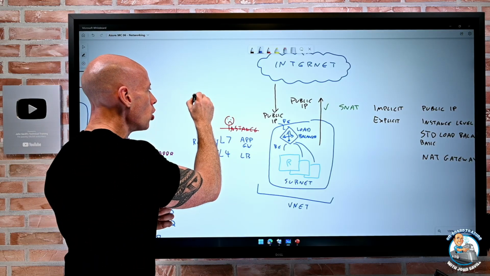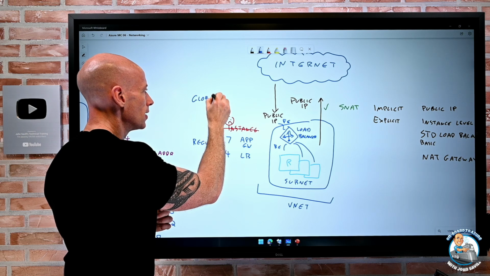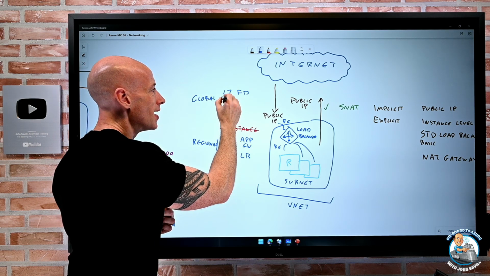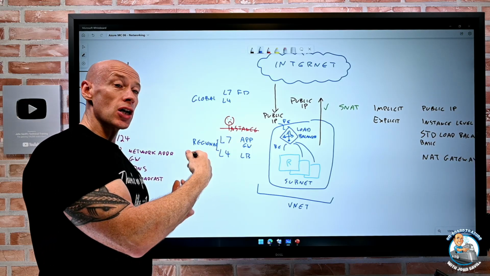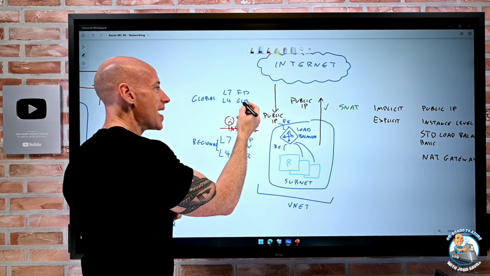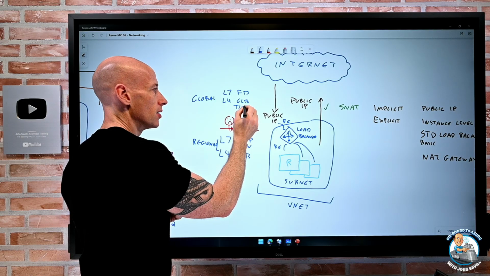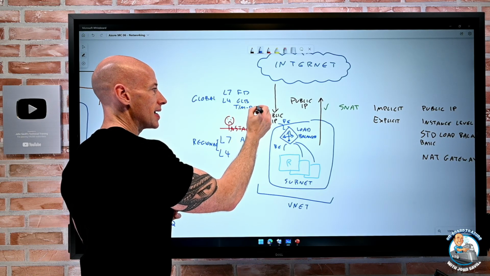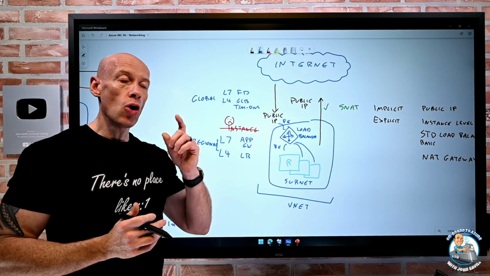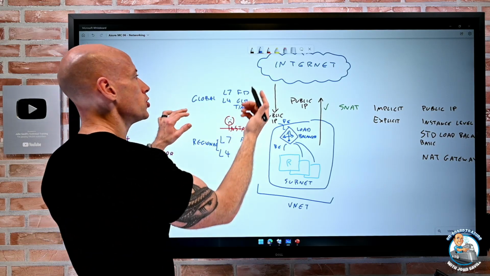But then there are global solutions, and at layer 7, that would be Azure Front Door. Layer 4, well, there's actually the global load balancer now, but then there's also DNS. So there's Traffic Manager, which is DNS based, so really would work across any type of service you wanted to. And the whole point is you'd have these global solutions.